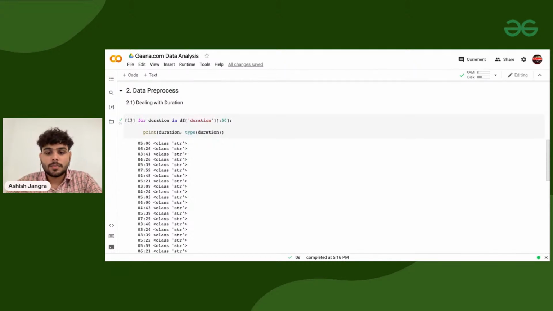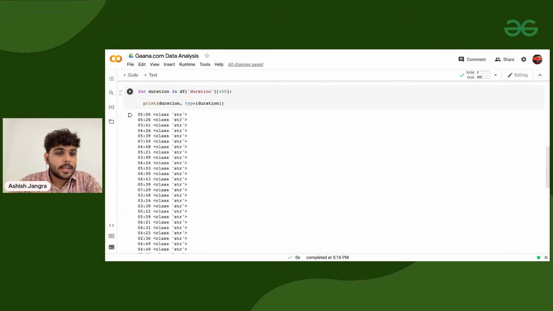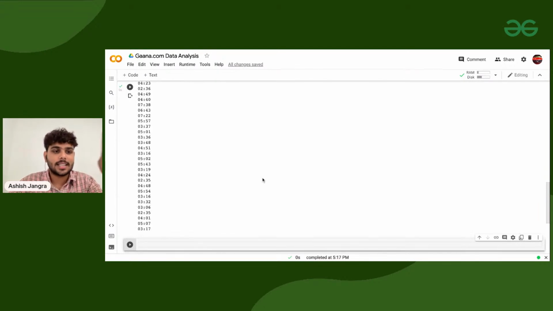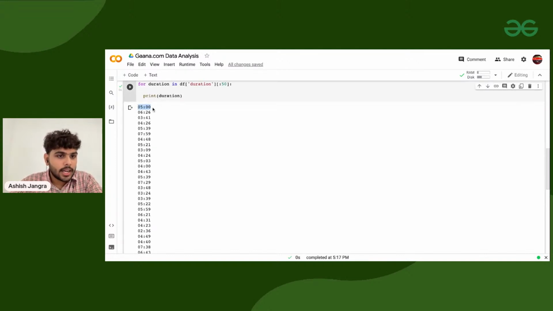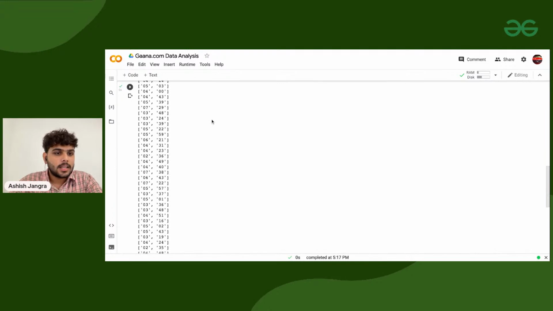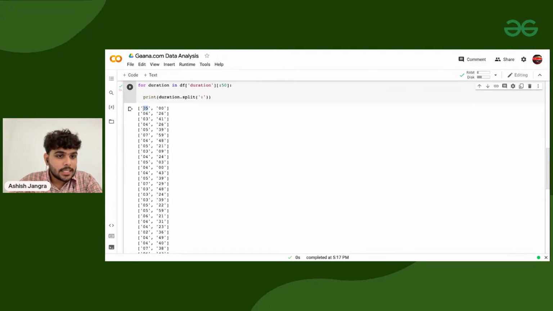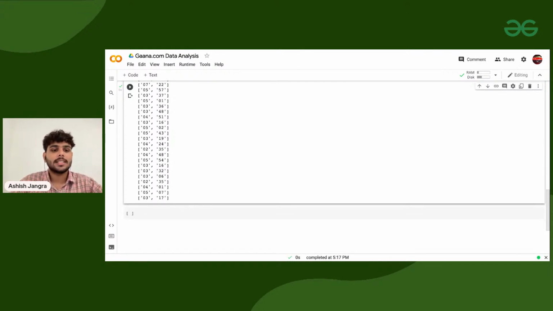Okay, so what I need to do now, because it's a string, on strings I can perform slicing operations. I can slice them and then I can typecast them whenever I want. So what I'll do now, I'm going to take this whole string and split it with colon. Sorted? So if I'm executing it, the 0th index will give me minutes, and the first index will give you the seconds. Sorted? So now you know how to separate the minutes and seconds.